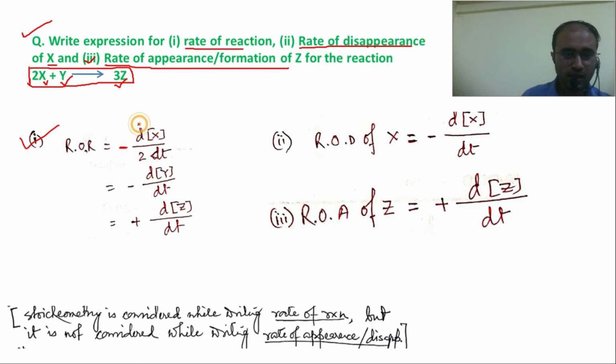So in the numerator, change in the concentration of X, I have given d. That means I have written instantaneous rate of reaction.